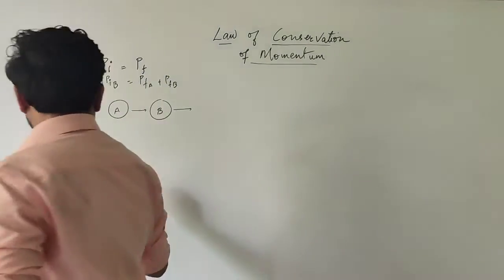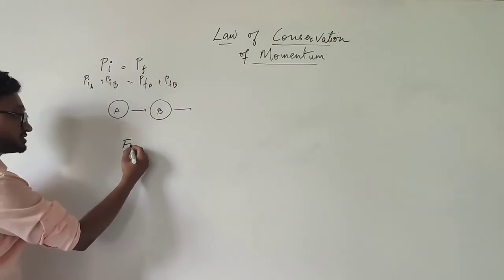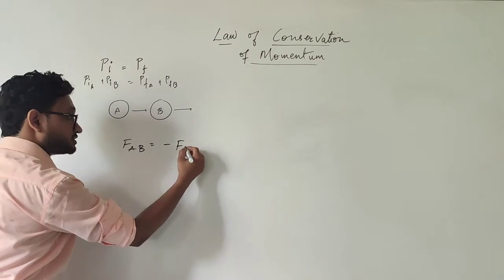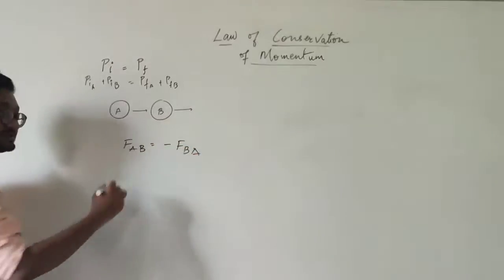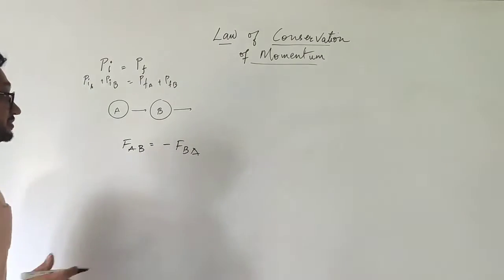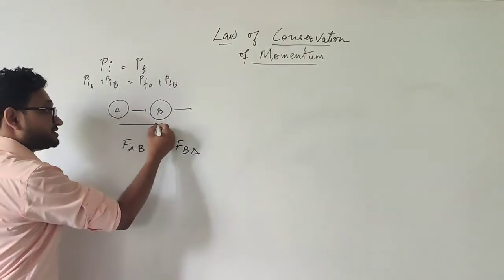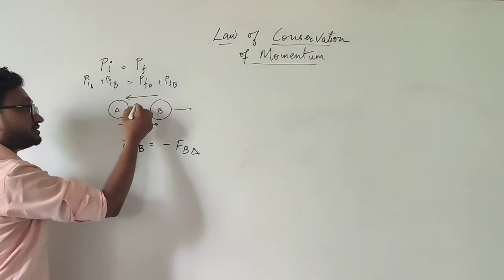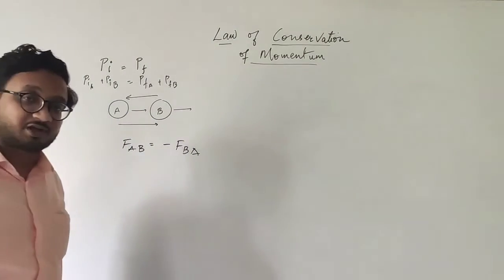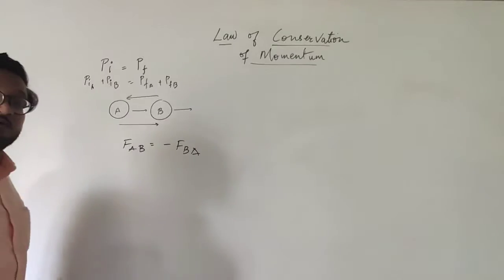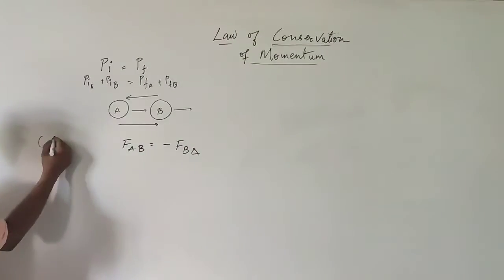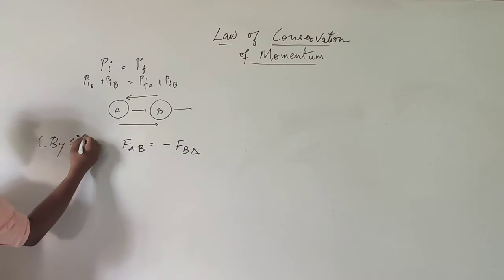By the third law of motion, we can write force AB is equal to minus of force BA. Why the minus sign? Because the negative sign indicates it is in the opposite direction. Force AB is in this direction, but force BA is in this direction. That is why this velocity is decreasing. Okay? From the second law of motion, we are going to write this over here by third law.